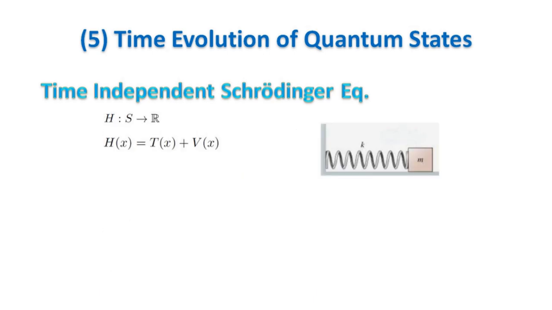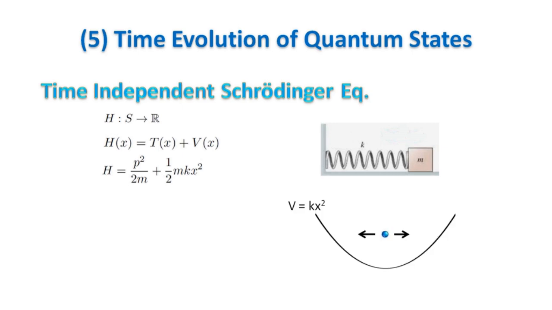Let's see an example. In classical physics, the Hamiltonian of the harmonic oscillator is the sum of the kinetic and potential energy. It is a system which has a potential going as x squared. A quantum equivalent is a particle in a well whose potential goes like x squared.